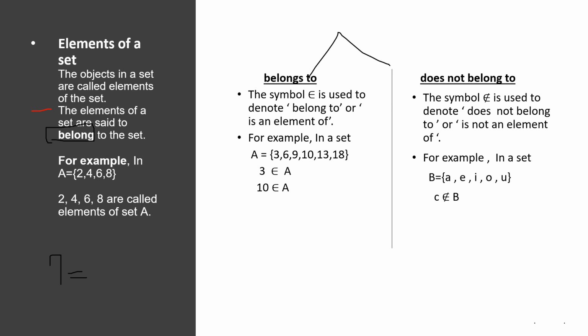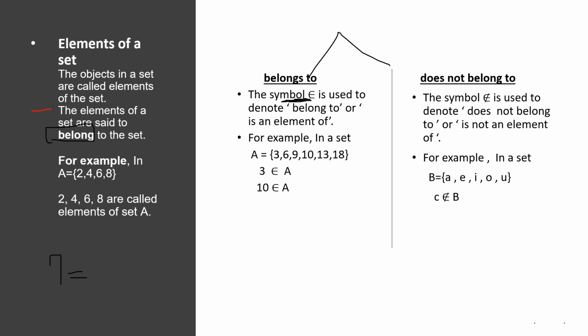Belongs to. We use this symbol to represent belongs to or is an element of. For example, in a set A, here it is, 3, 6, 9, 10, 13, 18. Okay, how many elements are present here? 1, 2, 3, 4, 5, 6. There are 6 elements in a set A. 3, 6, 9, 10, 13, 18 are called the elements of set A.